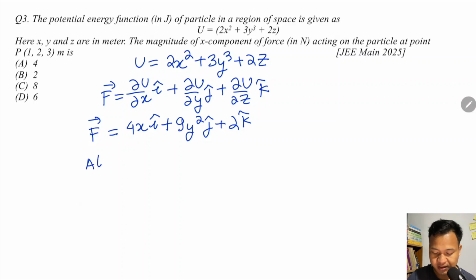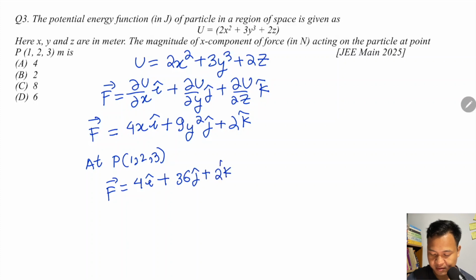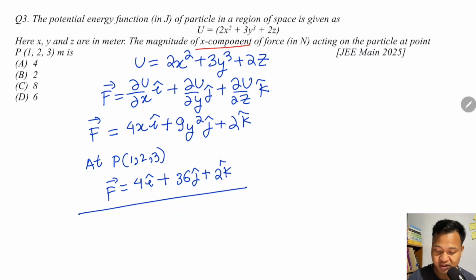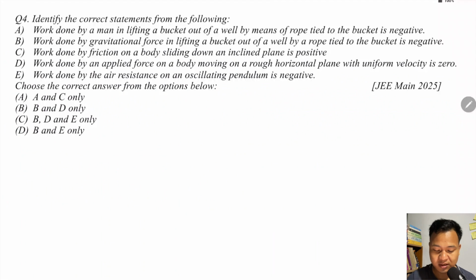At the point P(1, 2, 3), substituting x and y, the force is equal to 4 into 1, which is 4 i cap, plus 9 into 4, which is 36 j cap, plus 2 k cap. The question is asking for the x component, so this is the x component. The answer is 4. This is a JEE Mains 2025 question. Next you have another JEE question.